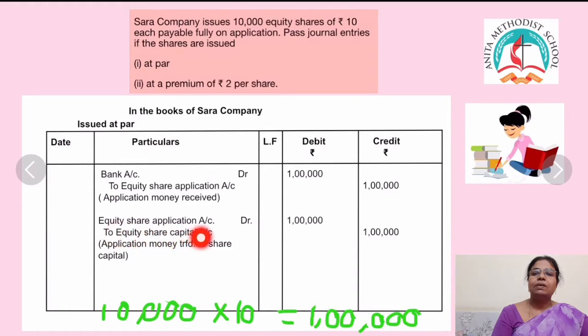After receiving the application money, you have to transfer it to share capital. Equity share application account debit to equity share capital account 1 lakh, 1 lakh. Application money transferred to share capital. So the first journal entry is for receiving the application money and then for transferring the application money to equity share capital account.